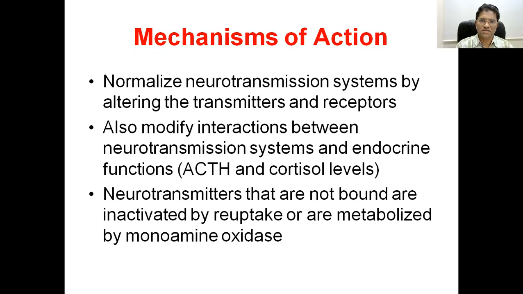So all these drugs which we have just seen normalize the neurotransmission system by altering the transmitters and the receptors. They also modify the interaction between the neurotransmission system and the endocrine function. The neurotransmitters that are not bound are inactivated by reuptake or are metabolized by monoamine oxidase. So these last three lines are very important.